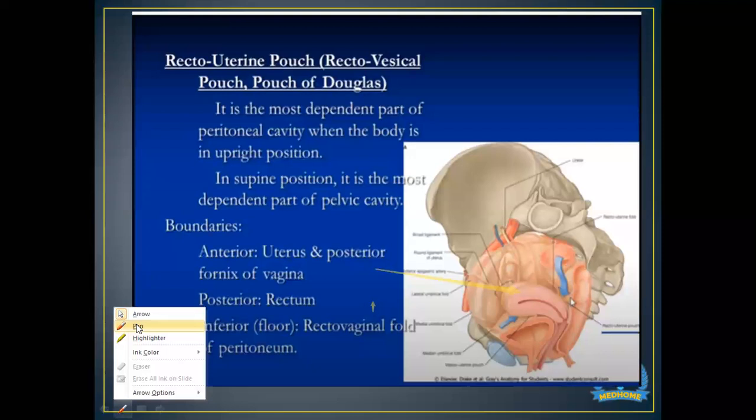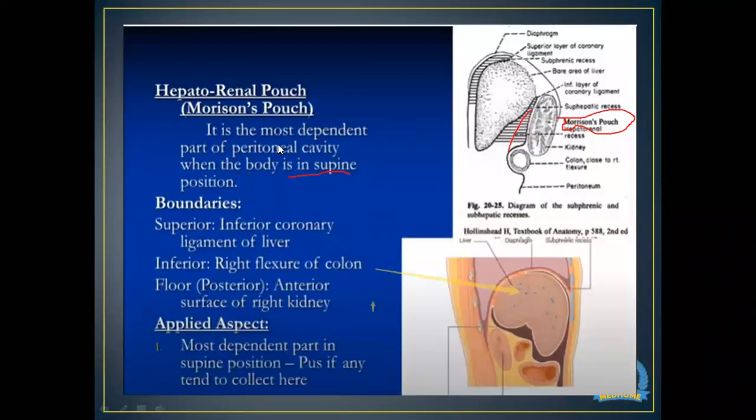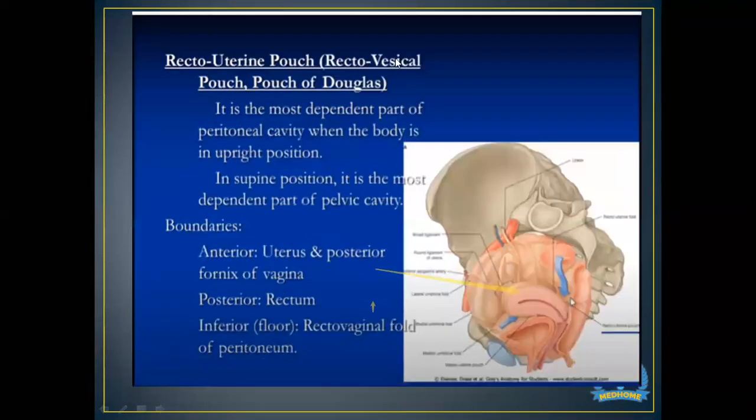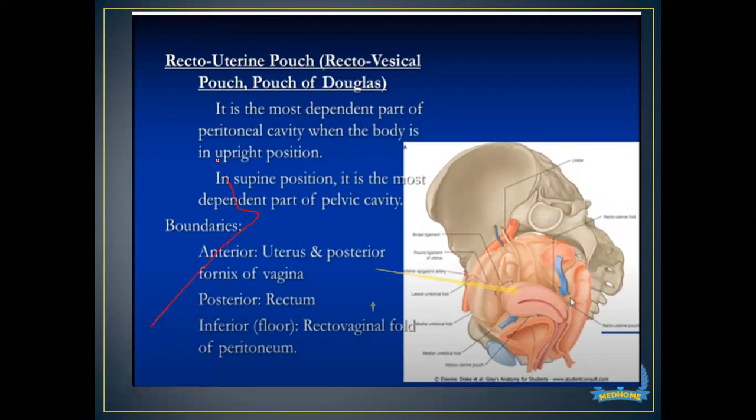So please, you have to remember this thing, that the pouch of Douglas is a dependent part, and Morrison's pouch is also a dependent part. But Morrison's pouch is the dependent part when the patient is lying in supine position, and the pouch of Douglas is the dependent part when the body is in upright position. So this is the difference between the two pouches.